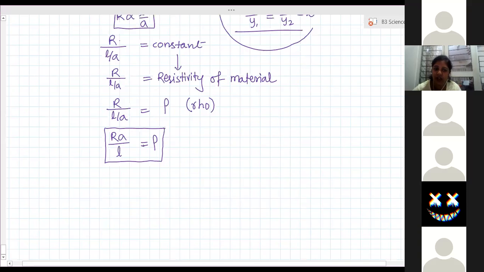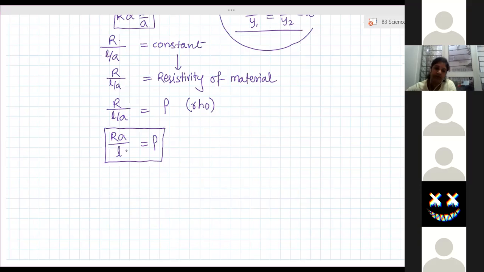Now, how have they calculated it? When rho is equal to RA by L, they took a conductor of length 1 meter and area of cross section 1 meter square.